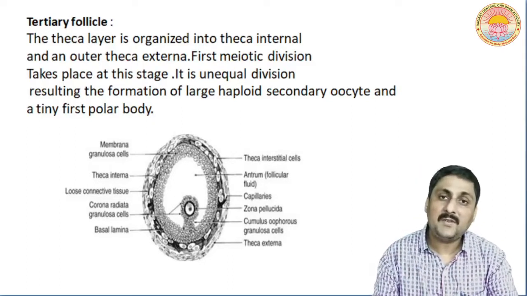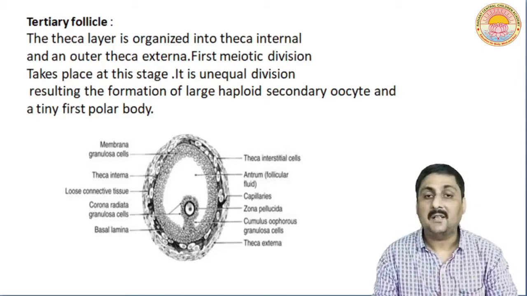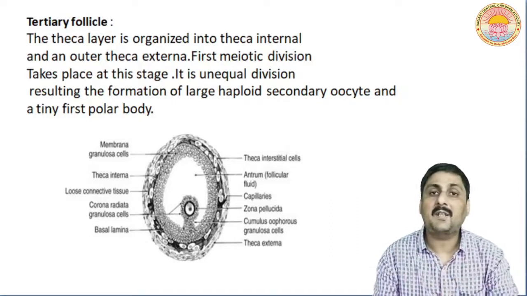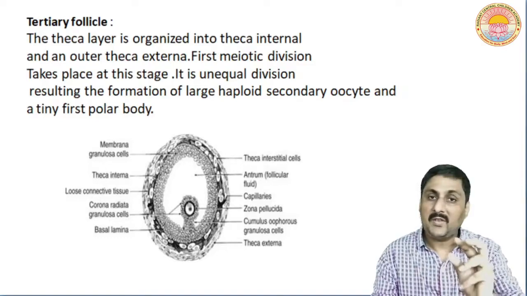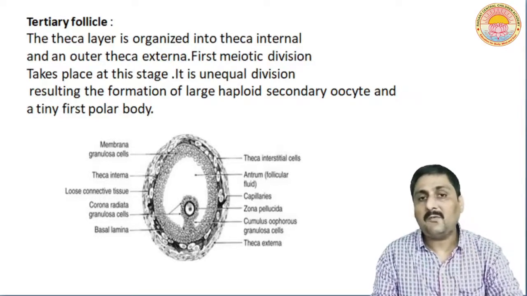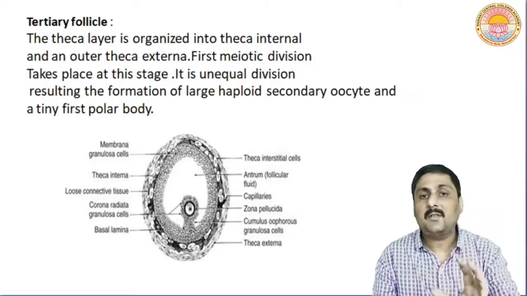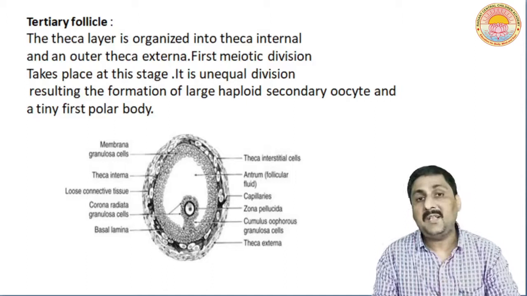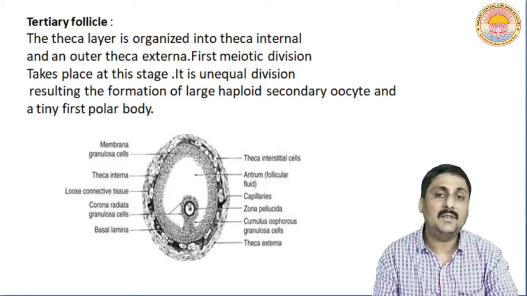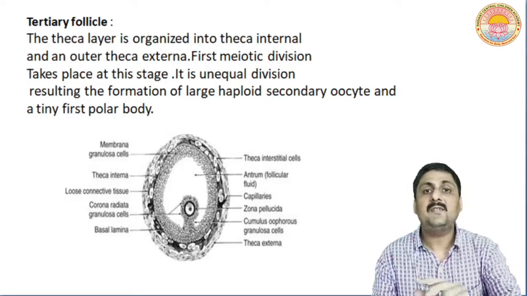What happens to the first polar body we don't know exactly, but most probably it degenerates. That means it does not take part in fertilization or any further development. Now, it is the secondary oocyte which is present. Now the tertiary follicle again gets surrounded by a layer of cells and it is converted into a mature follicle, also called the Graafian follicle. The appearance of the Graafian follicle is marked by the zona pellucida layer which now surrounds the secondary oocyte.